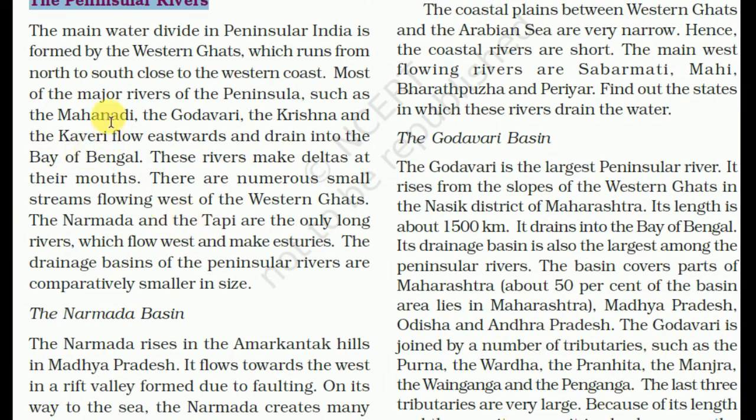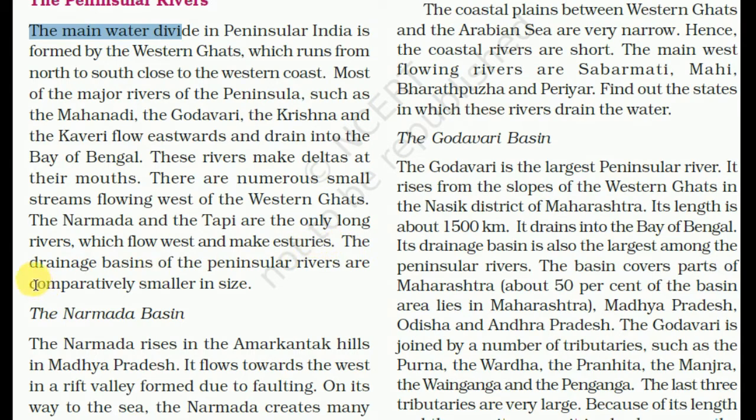The peninsular rivers. The main water divide in peninsular India is formed by the Western Ghats, which run from north to south close to the western coast. Most of the major rivers of the peninsula, such as the Mahanadi, the Godavari, Krishna and Kaveri, flow eastward and drain into the Bay of Bengal. These rivers make deltas at their mouth. There are numerous small streams flowing west from the Western Ghats. The Narmada and Tapi are the only long rivers which flow west and make estuaries.